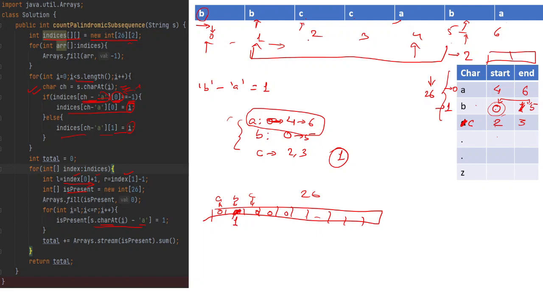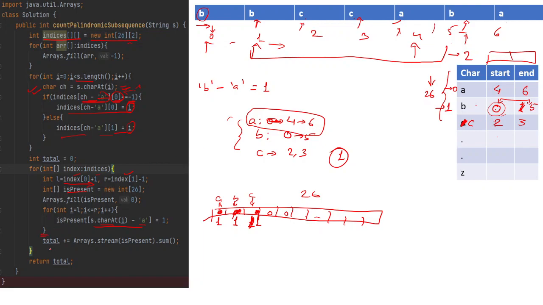Now we'll go to C. Okay, C is also present. We'll replace its value with 1. Okay, C is again present, so we'll replace this value again with 1. So 1 will remain 1 itself. Okay. Now we'll get the value of A as 1. So here 1. Now we have reached the end and we'll exit the loop.